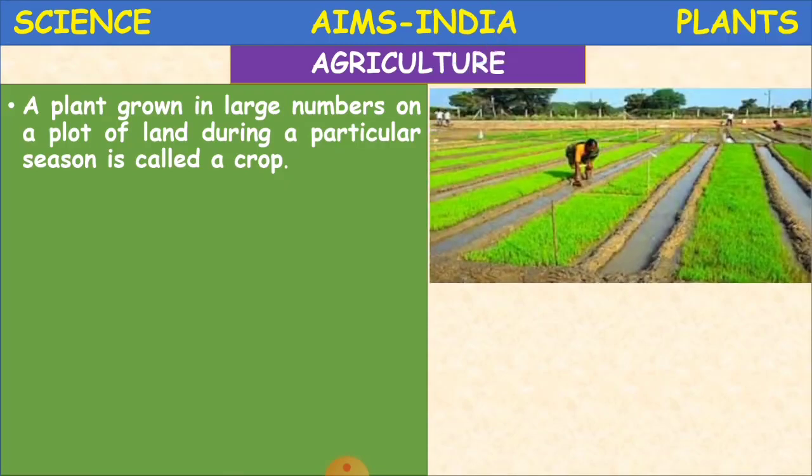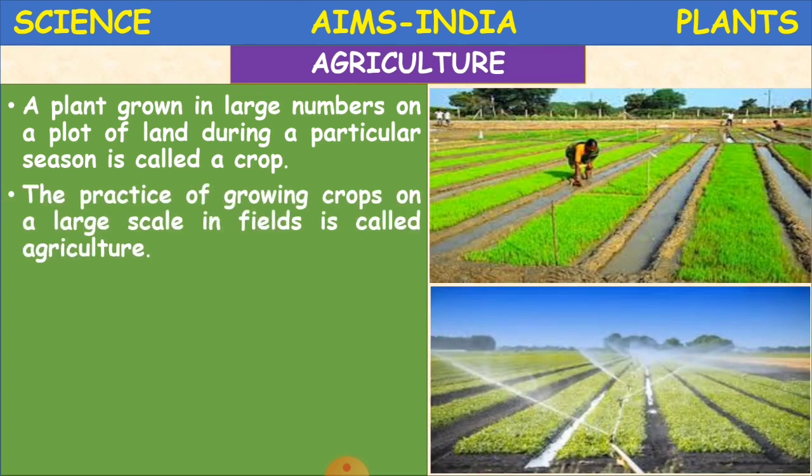Okay, like if you see here, this is a very large area in the picture. You can see they are sowing the seeds and getting the plants. So they are growing this in a large area. So this occupation is called agriculture. And now, the practice of growing crops on a large scale in fields is called agriculture.